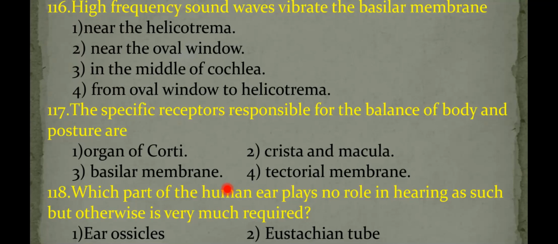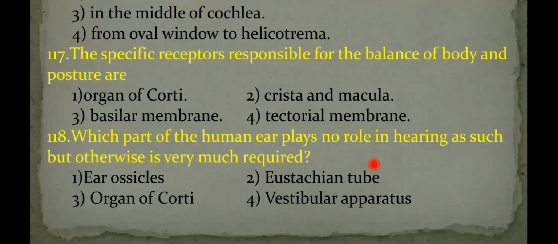So body balance and posture are regulated by the crista and macula. Therefore answer is second option. Crista is the sensory ridge of semicircular canal. Macula is the sensory ridge of the otolith organ. Let us move on to the next question.